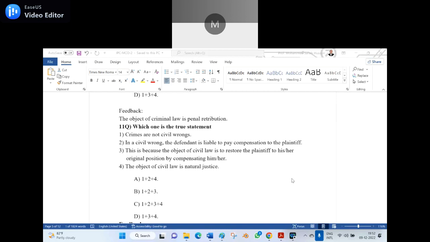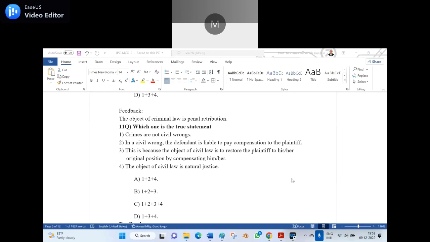Wrong. Option C, sir. Wrong. Then what is left? Then what is left? B. 1 plus 2 plus 3. It is B, 1 plus 2 plus 3, because crimes are not civil wrongs.